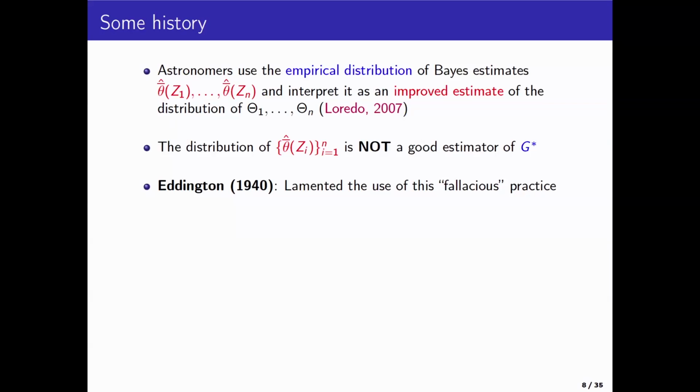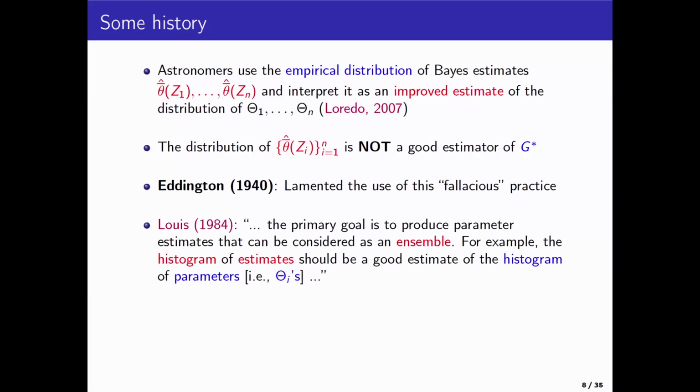In fact, this was known in the astronomy field, and Arthur Eddington noted this in the 1940s. In the statistics literature, as far as I know, Lewis had a paper in JASA where he mentions this problem, that the primary goal is to produce parameter estimates that can be considered as an ensemble. You are denoising all the zi's, and you would like the denoising to happen such that the histogram of the estimates should be a good estimate of the histogram of the parameters.